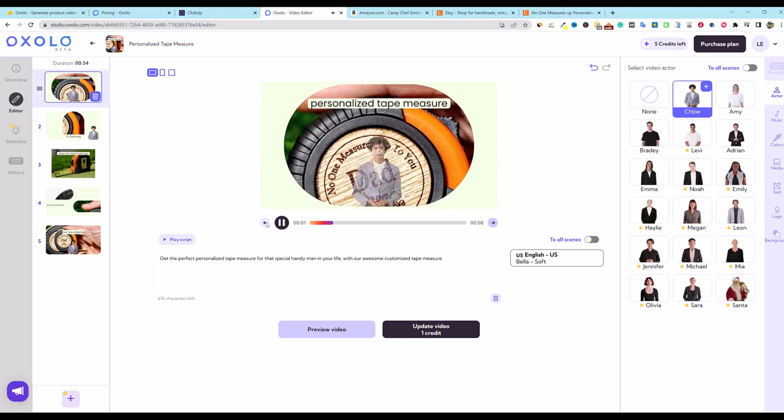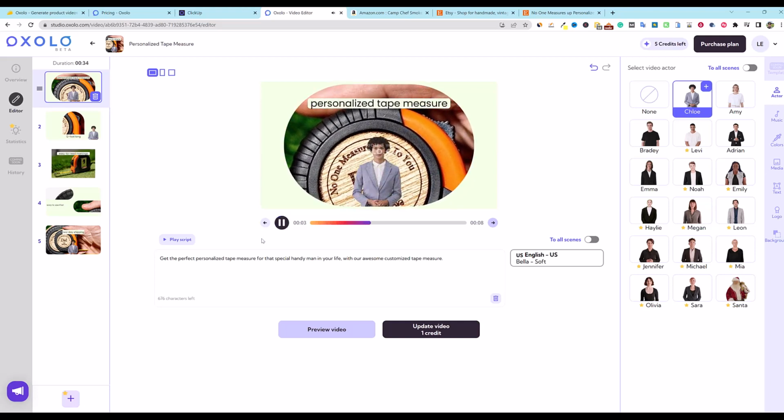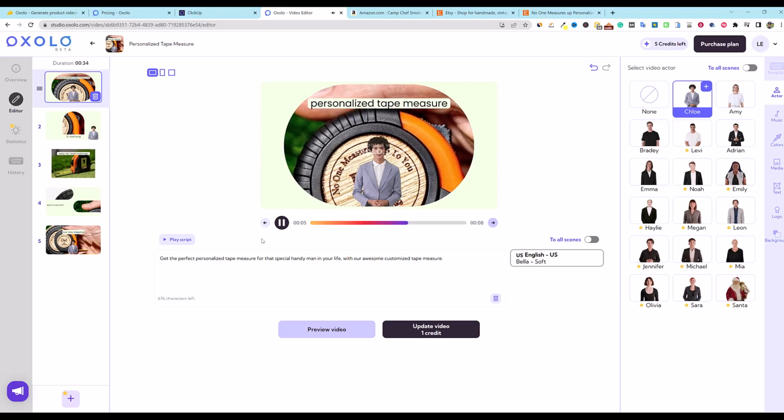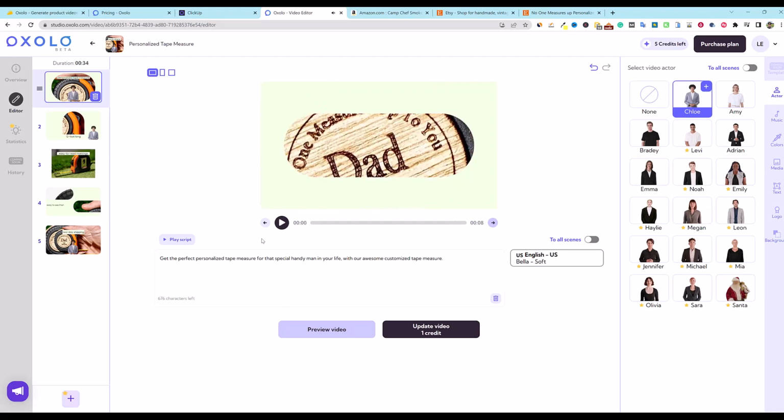Get the perfect personalized tape measure for that special handyman in your life with our awesome customized tape measure. Okay. Is that just scene 1?